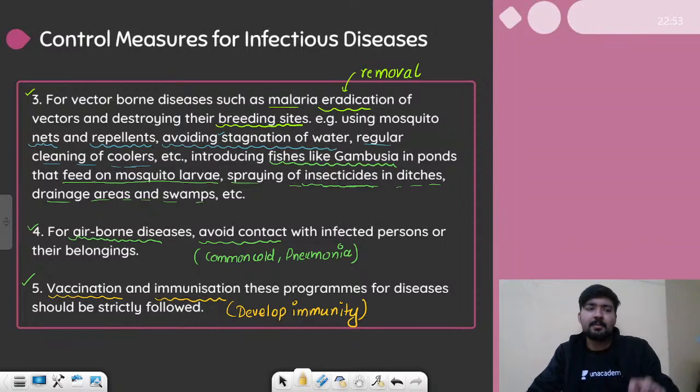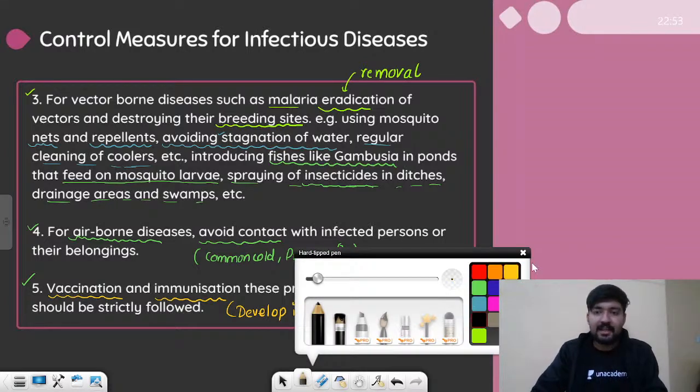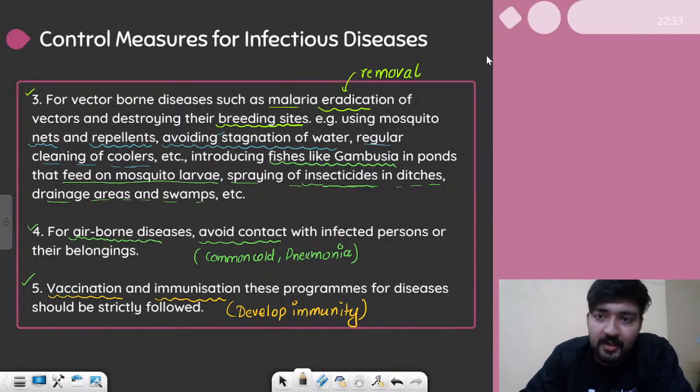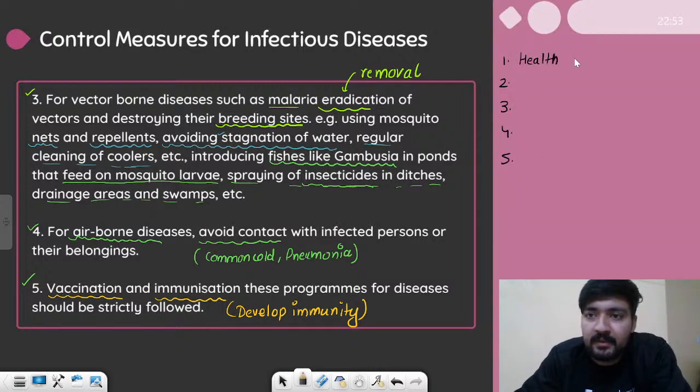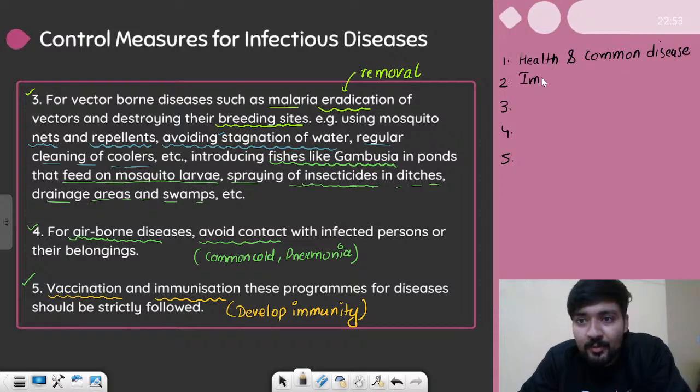So this is the first segment of the chapter. The whole chapter contains 5 parts. If I tell you, the chapter has 5 parts: 1, 2, 3, 4 and 5. So the first part is related to health and disease, health and common disease, which we have covered on the 2 classes of YouTube, common disease. Now the second part is immunity, and immunity is something that we are discussing on the special classes on the Unacademy app.